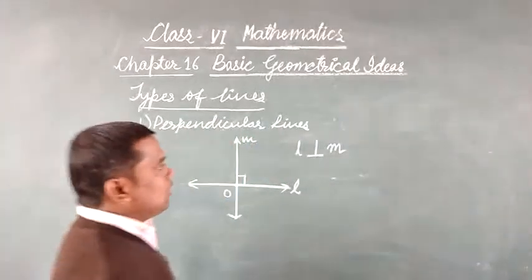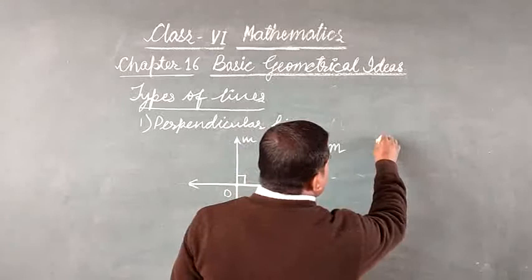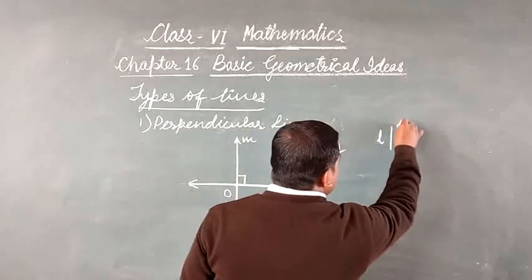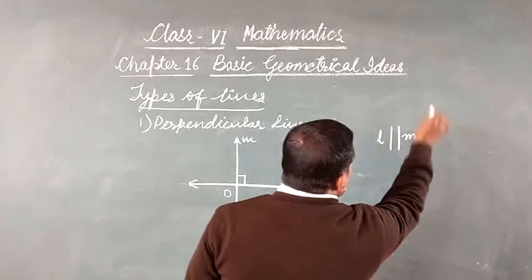I have not told you the symbol of parallel lines. If two lines L and M are parallel, then we use this symbol: L parallel to M.